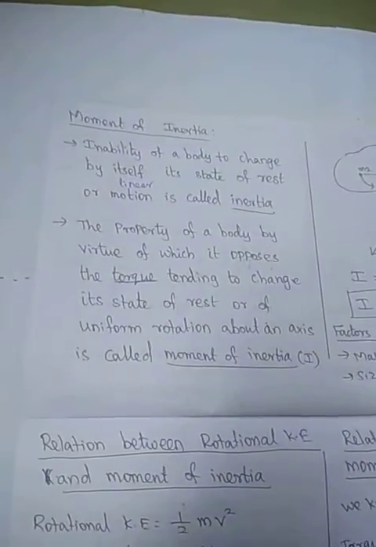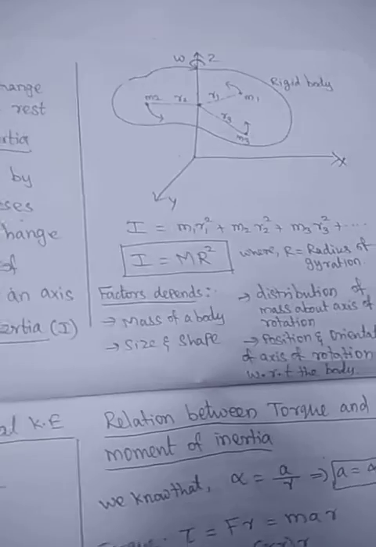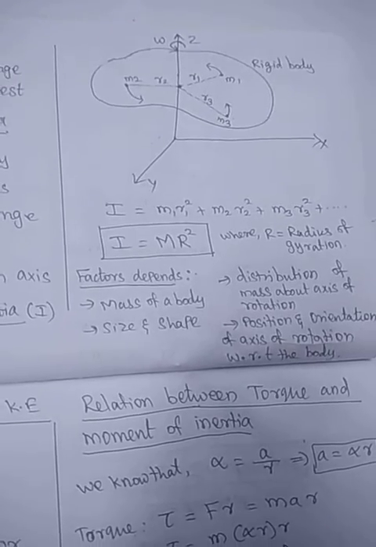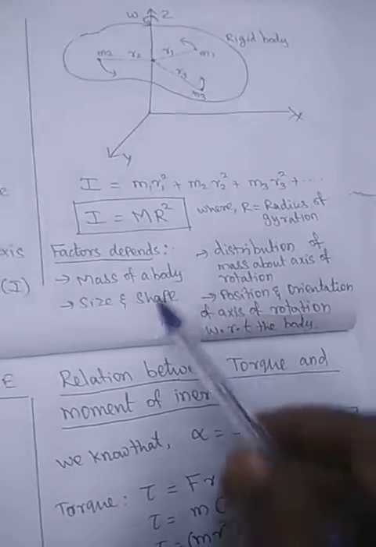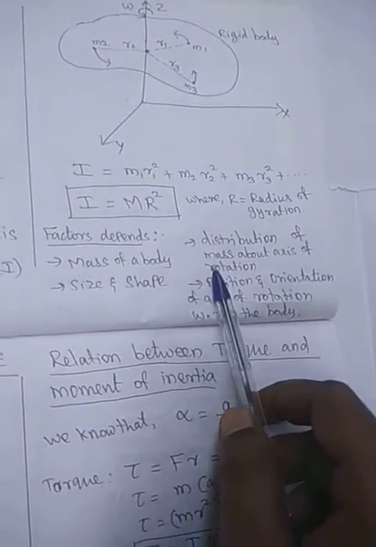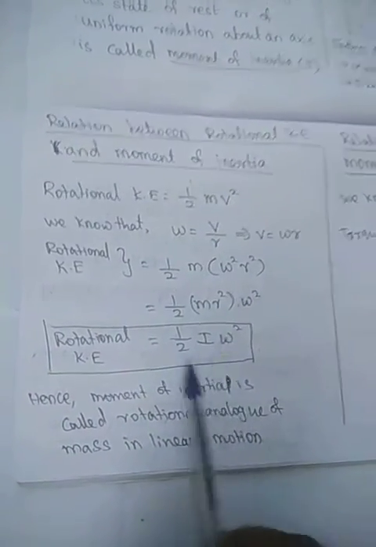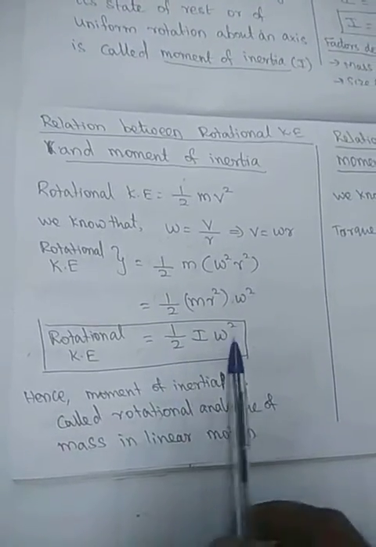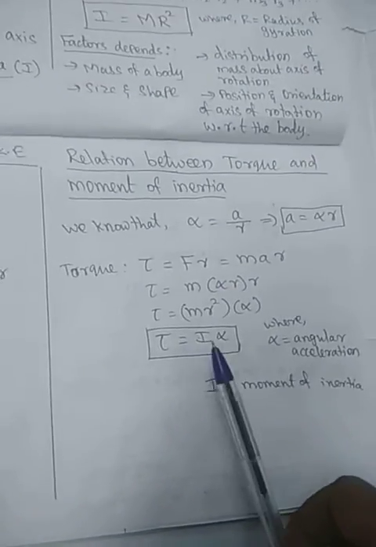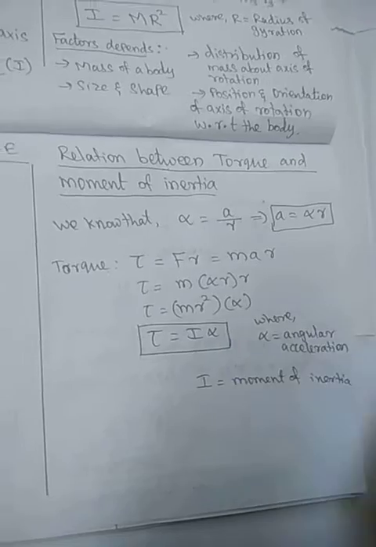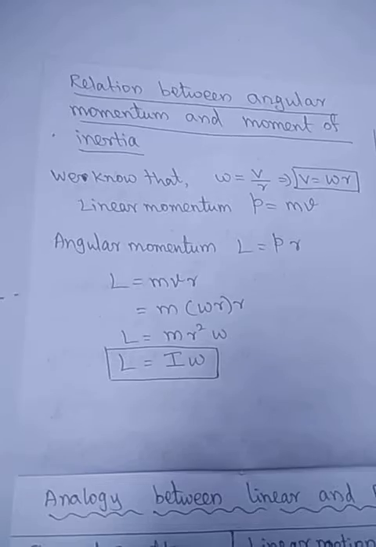So what is the moment of inertia? The moment of inertia formula is I is equal to m r square. The factor depends upon the moment of inertia. The relation between the rotational kinetic energy and the moment of inertia is half I omega square. Then torque and the moment of inertia: tau is equal to I alpha.